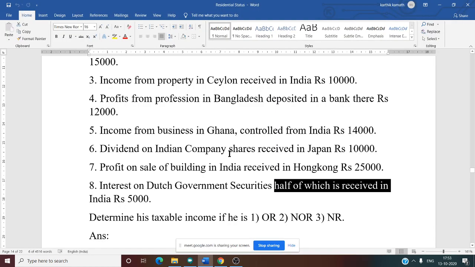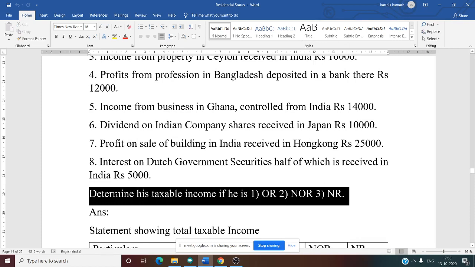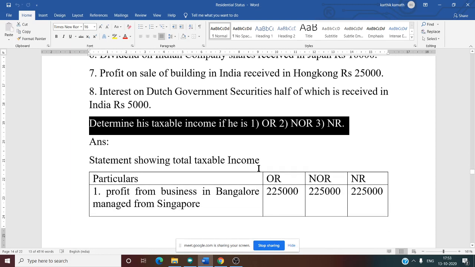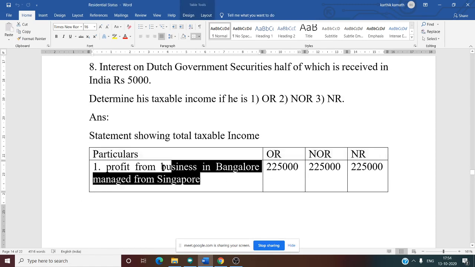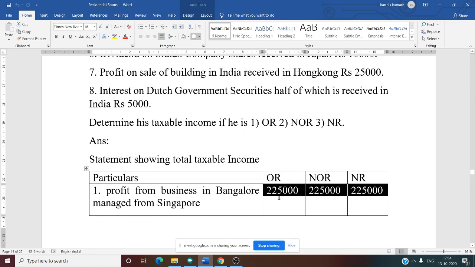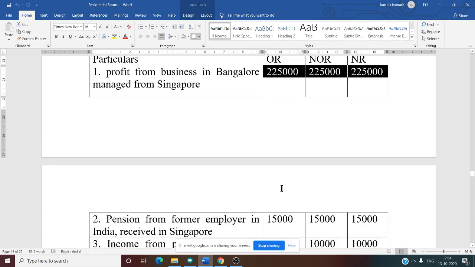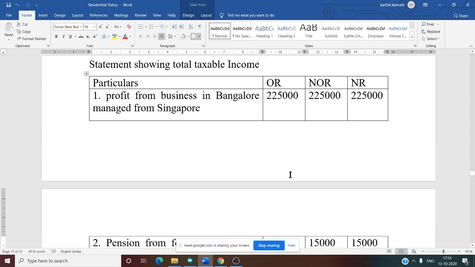After seeing all these 8 points, determine the taxable income if the person is OR, NOR and NR. That means you need to do the format. See this answer part. You need to write the format, particulars, OR, NOR and NR, and write the question as it is, one by one. You know the rules, right? And write the amount as per the rules. First one, all three are taxed. Second one, all three are taxed. Third one, all three are taxed.